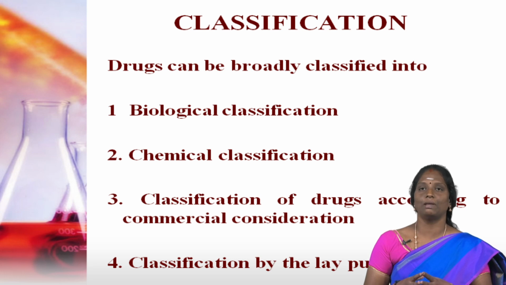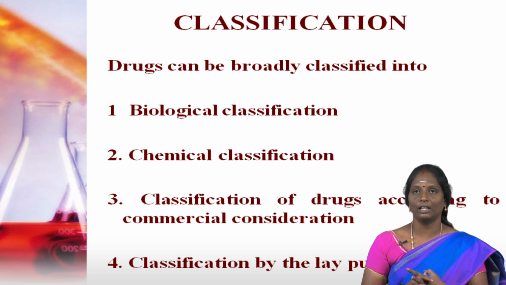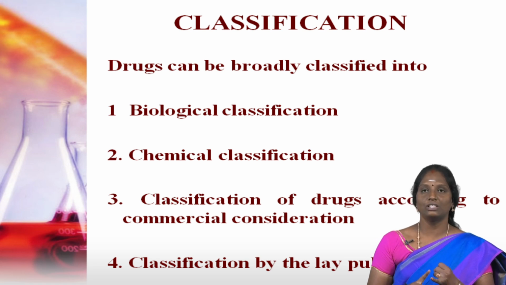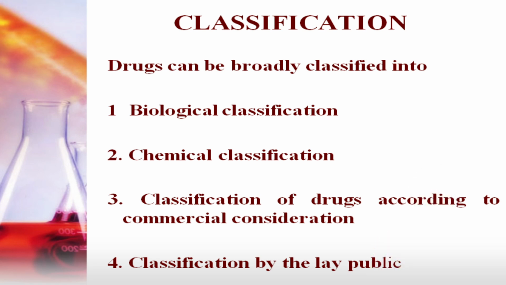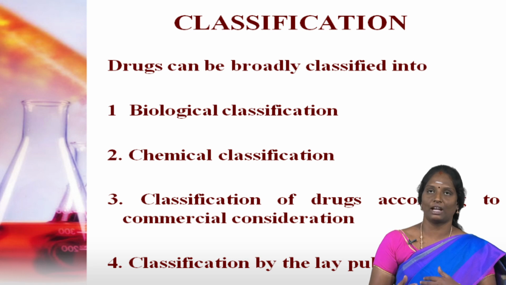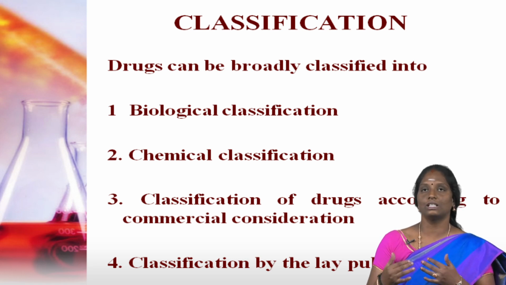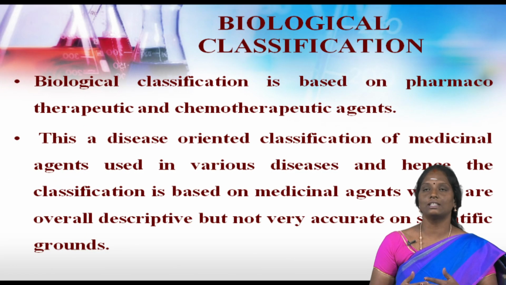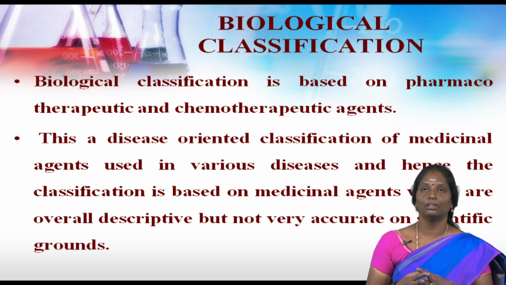The drugs may be broadly classified into 4 types. So, what are they? They are biological classification, chemical classification, classification of drugs according to commercial consideration, and classification by the lay public. So, the drugs can be classified based on the above 4 categories. We have to discuss one by one. First one is biological classification.